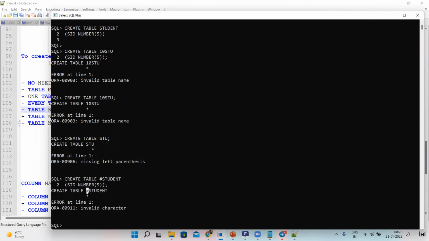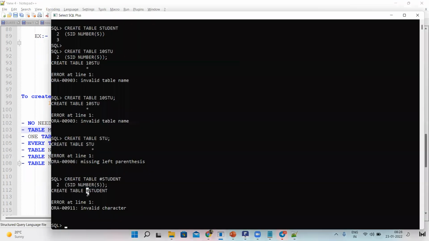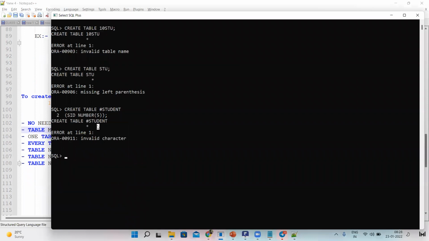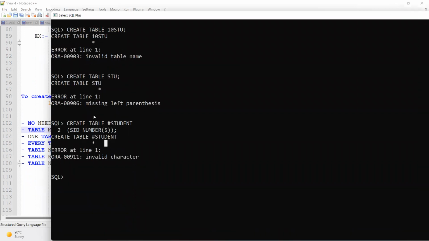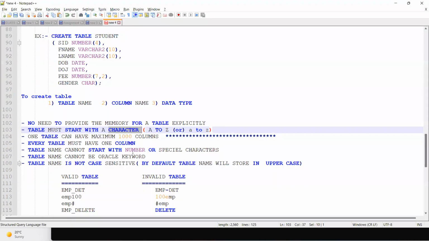The table name must start with character data, but here we started with a special character. That's the reason it is throwing an error as an invalid character.